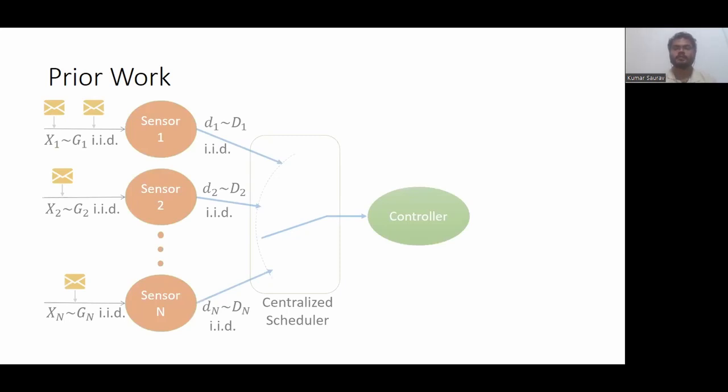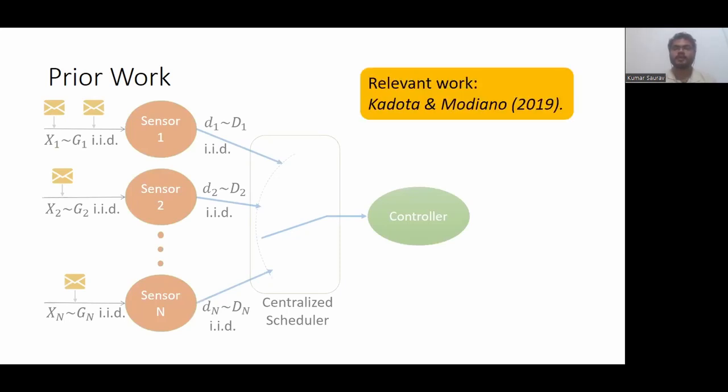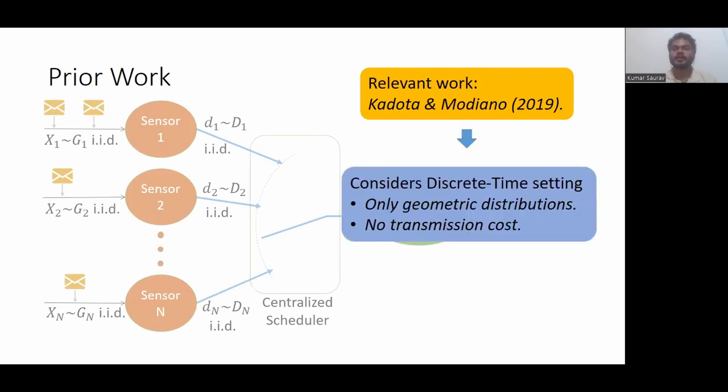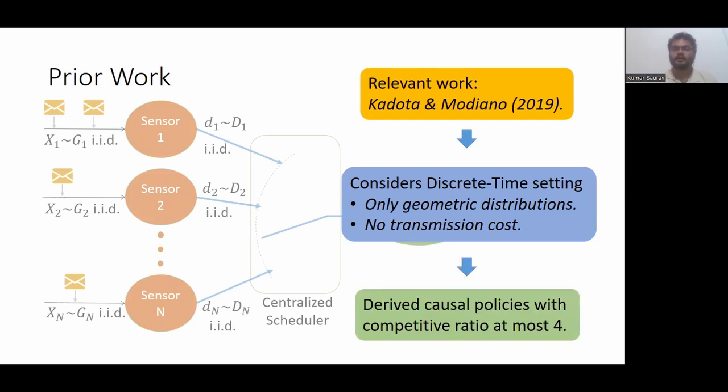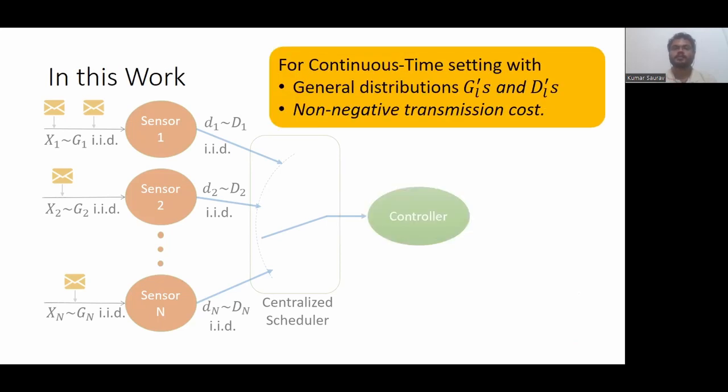With respect to this work, the most relevant prior work is by Cadota and Modiano, which appeared in 2019. It considered a discrete time setting and restricted itself to only geometric distribution and zero transmission cost, and derived causal policies with competitive ratio at most 4. In this work, we consider a continuous time setting and general distributions GLs and DLs for update intergeneration time and transmission delay. Also, there may be non-negative cost for transmission.